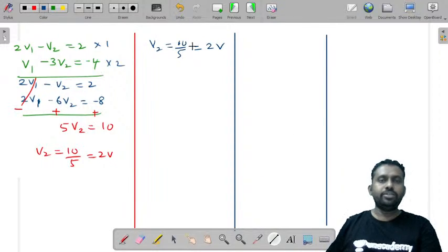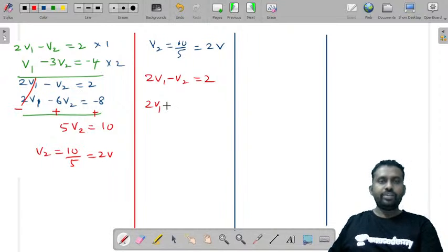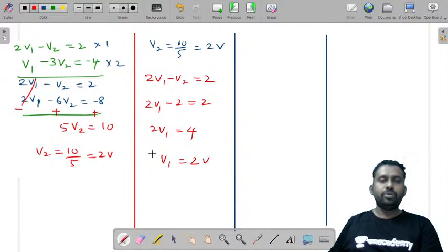Now what is V1? Let us consider one equation, any one you can consider. Let us consider the first equation, 2V1 minus V2 is equal to 2. Substitute the V2 value. 2V1 minus 2 is equal to 2. 2V1 is equal to 4. V1 is equal to 2 volts.